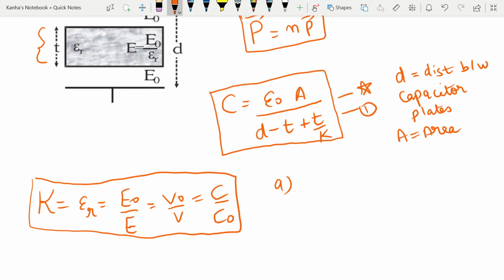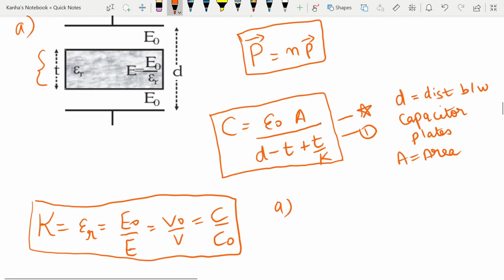In the first special case, the medium is fully present between the plates. When fully present, that implies the thickness of the dielectric is equal to the entire length, T is equal to D. So what will happen? My C will become epsilon naught epsilon r A by D.